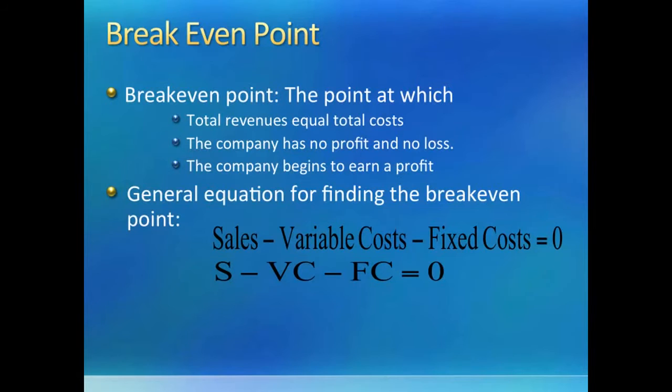Let us take another look at our basic equation. We'll change one small thing in this equation that we just learned. That is, we will make income equal to 0. Remember, break-even point is the production quantity at which income is 0. So, once we have that, we can solve the equation for that quantity.